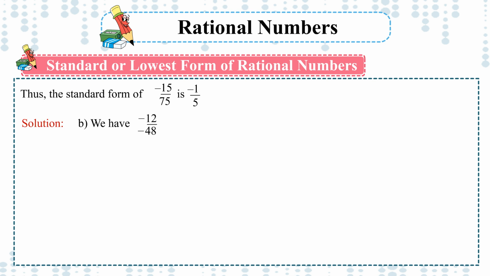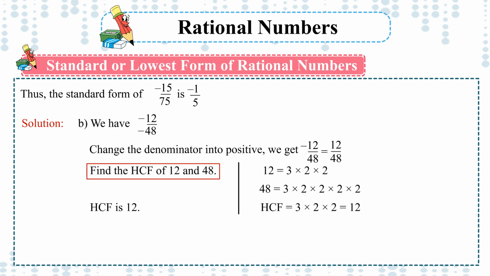B. We have minus 12 upon minus 48. Change the denominator into positive. We get 12 upon 48. Find the HCF of 12 and 48. 12 is equal to 3 multiply 2 multiply 2. 48 is equal to 3 multiply 2 multiply 2 multiply 2 multiply 2.